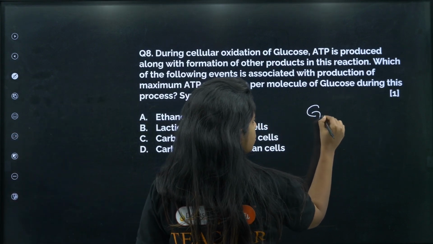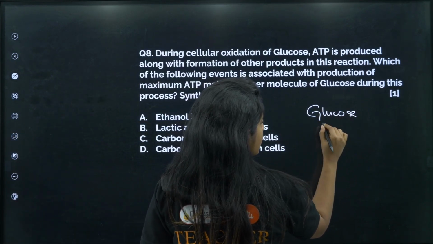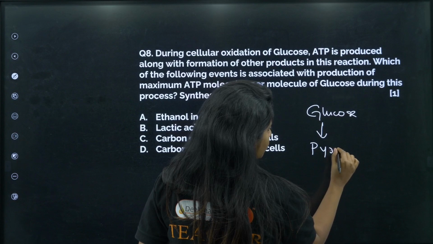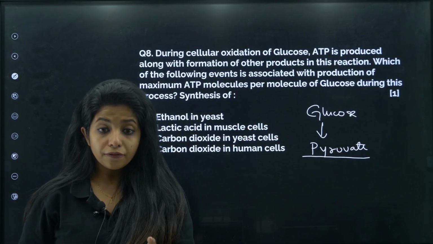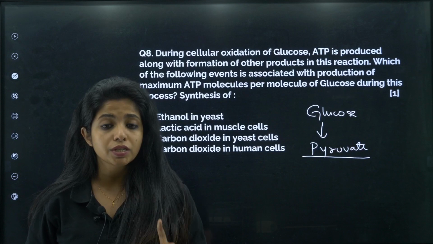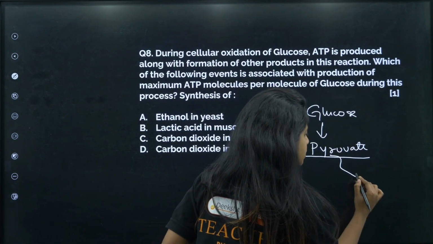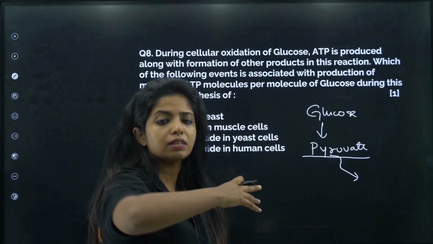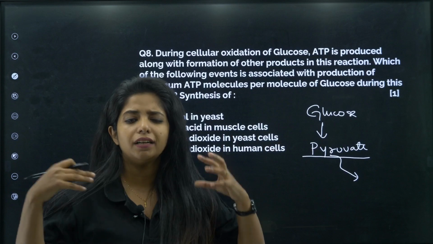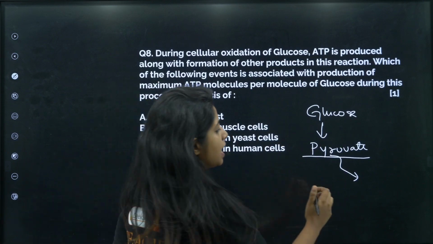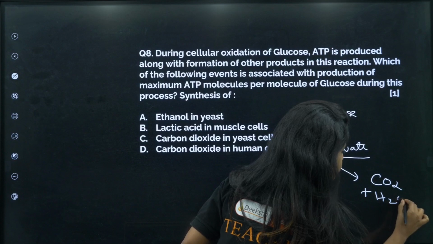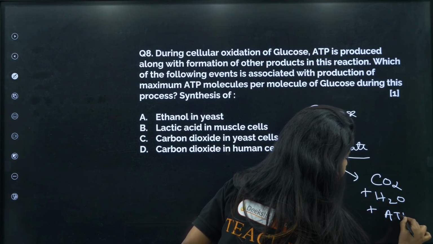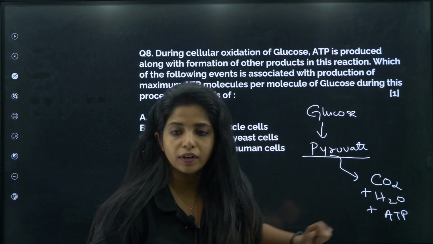What happens, my dear children? The glucose is broken down to something that is known as pyruvate. Now the pyruvate is given an option. In the cell, if enough amount of oxygen is there, the pyruvate enters the mitochondria, undergoes a cycle of conversion. It undergoes the Krebs cycle, okay? And at the end, you get CO2 plus H2O plus ATP. Okay, this is what we were aiming for.